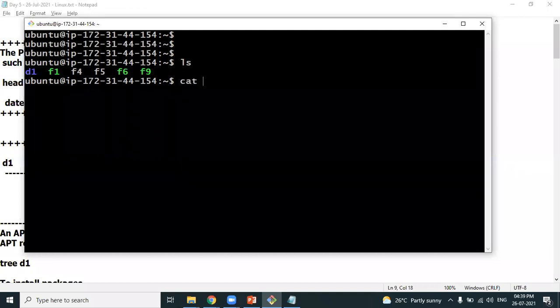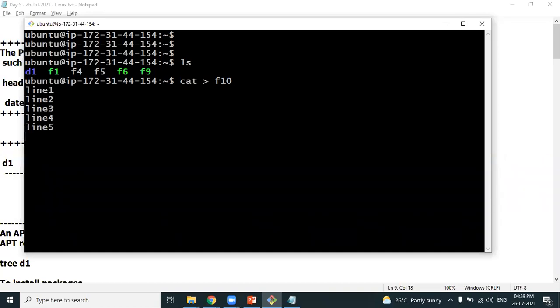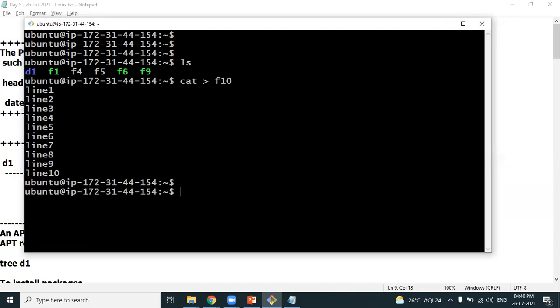So let's experience it. Cat followed with greater than, then mention the file name which you want to create. I want to create a file with the name f10. The file got created and my control entered into the file. Look at the content in the file. Line 1. Done. I have created a file. The name of the file is f10.